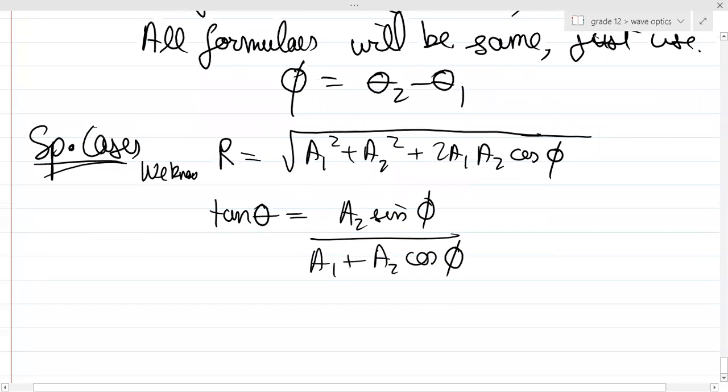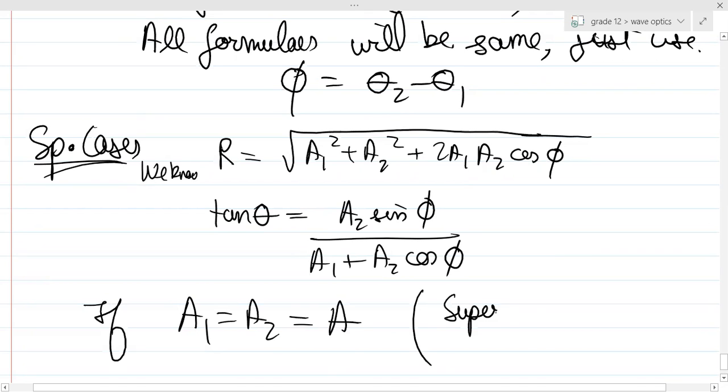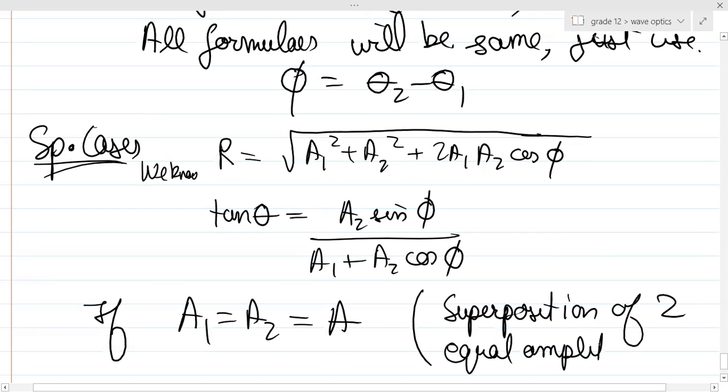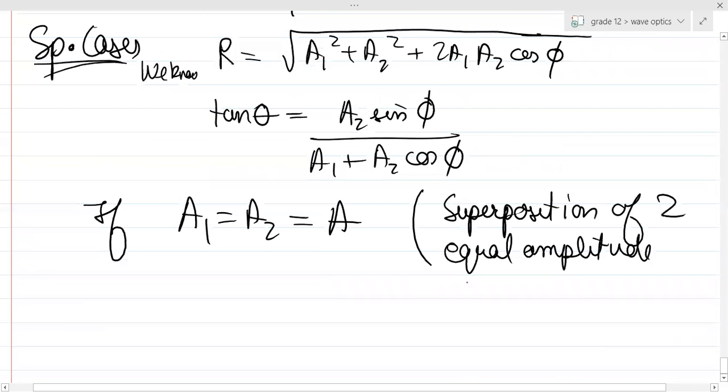What is the special case? If a1 and a2 are both equal to a, that implies superposition of two equal amplitude coherent waves. Superposition of two equal amplitude coherent waves.